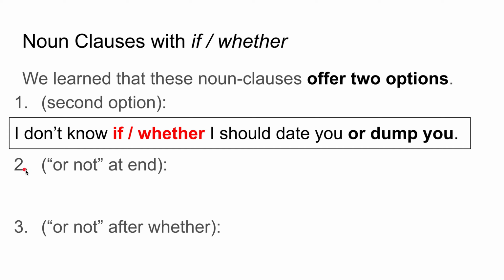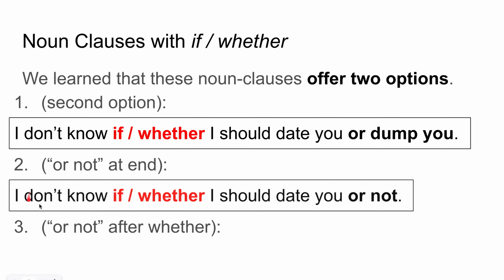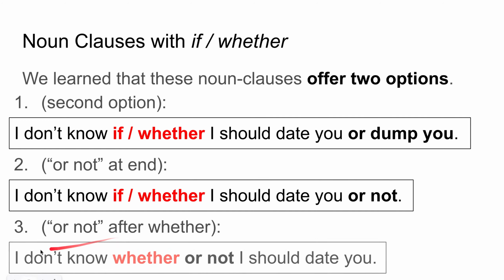In the second style of if/whether, the or not comes at the end. For example, I don't know if/whether I should date you or not. Here the or not comes at the end. In these situations, we can use if/whether. For the second option, such as or dump you, we can use if/whether. And then there's or not after whether. For example, I don't know whether or not I should date you. This or not comes after whether only. We never use if or not.